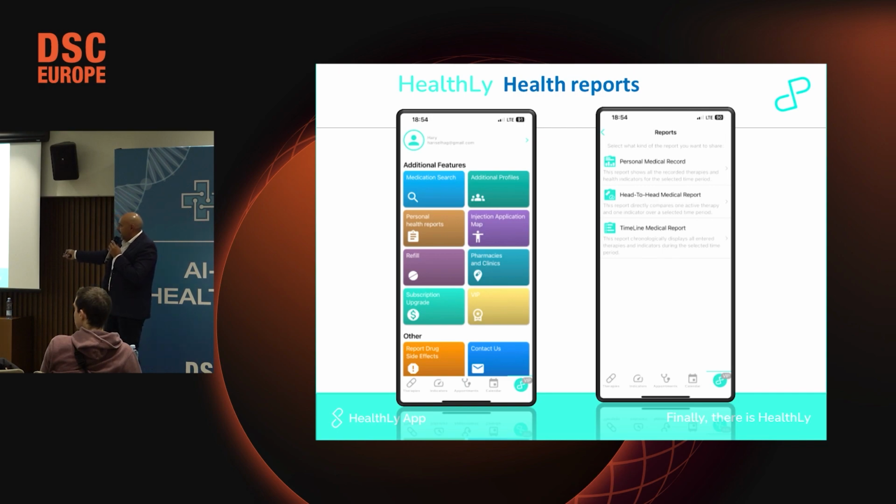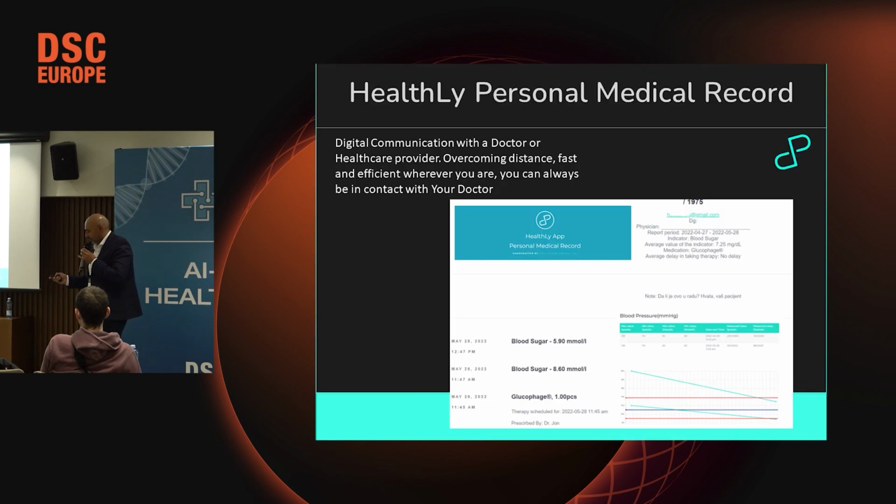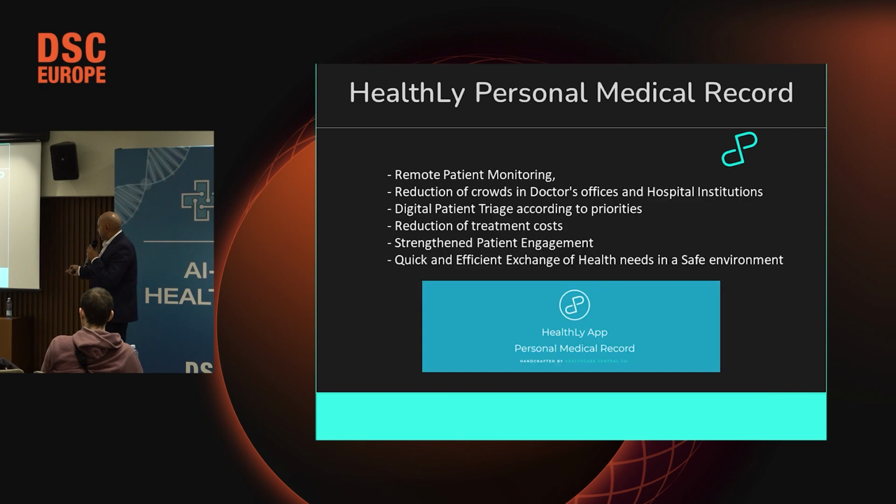And this timeline shows all the activity per 1 day, per 1 month, or whatever physicians want to know. This is an example of how it looks. You can see blood sugar 5.9, 8.6. This is blood pressure. And this is very interesting because when we discuss with physicians, they can remotely monitor the patient. That reduces the crowd in the office.